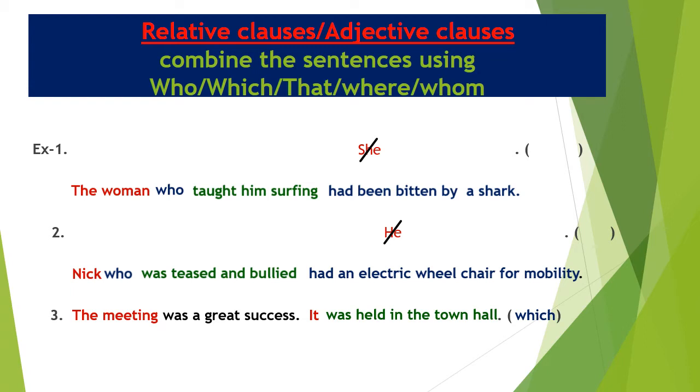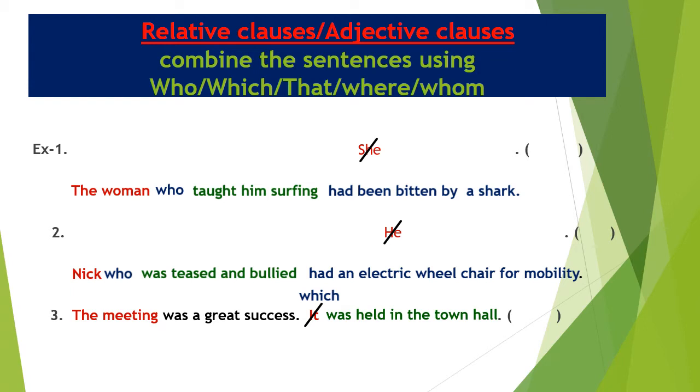The meeting and it are the same subjects in both sentences. The meeting is equal to it. If the subjects are equal in both sentences, the second subject should be removed. It is deleted. In place of it, which is used. The concerned relative pronoun which is placed in place of the second subject. Now, the second clause has become a relative clause. Which was held in the town hall is a relative clause.